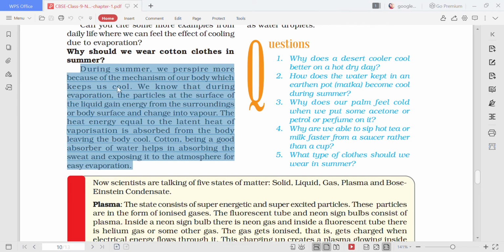So children, I hope you have understood. Again, let me explain to you that during summer, when you perspire, the perspiration, the pasina, on your body takes away heat from your body and gets converted into vapor. Now, because the heat has been taken away from your body, it feels cool. And why cotton? Cotton is a good absorber and it helps to absorb the sweat. So this is the reason why we wear cotton clothes during summer.